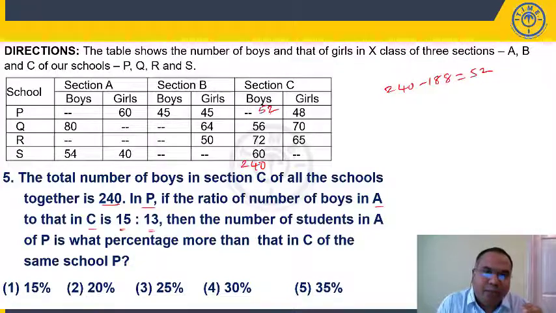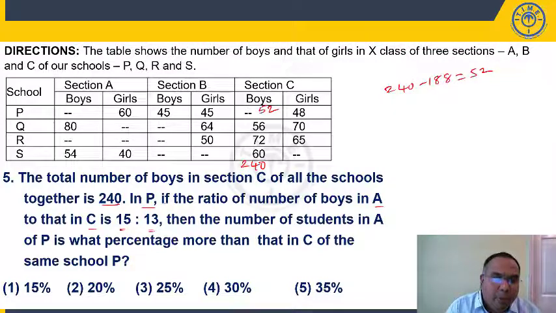What I mean by 52 is C. The point is each question is independent. This value is 52 in this question. When we move to question number 6, you cannot take this as 52. You cannot carry forward this 52 and say that boys in section C of school P is 52. No, 52 is only for this particular question.